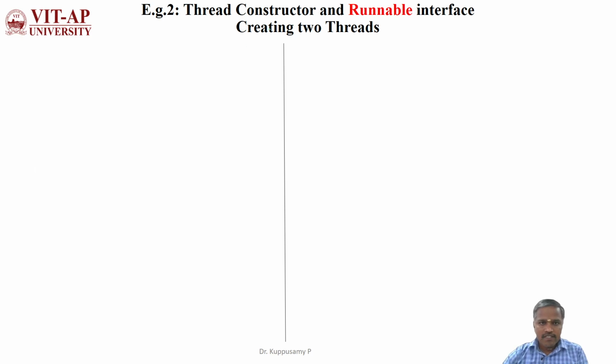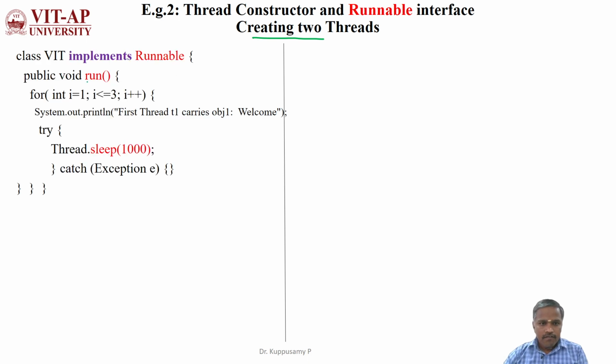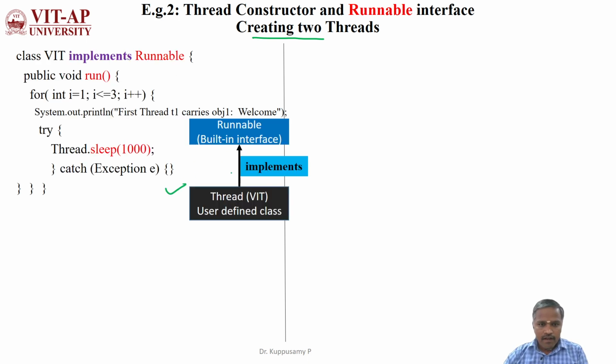Another example is given here. We are going to create two threads by using two different classes. As per this block diagram, we are creating the user-defined class vit, which is implementing the Runnable interface. As per the procedure, whichever class implements the Runnable interface should have a run method to perform some action.